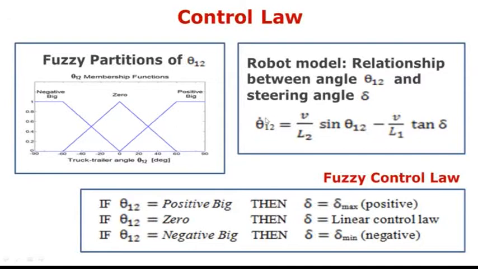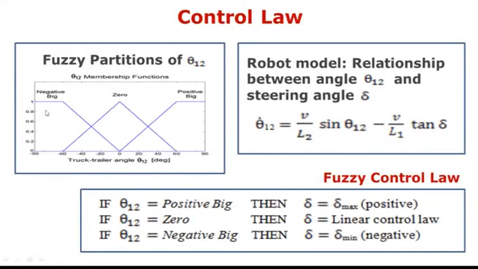And if it's negative, and since there is a minus here, tangent delta should be positive. And from this analysis, we can formulate the first fuzzy control rule. If theta 1,2 is positive big, then the steering angle delta should be positive, the highest positive value.